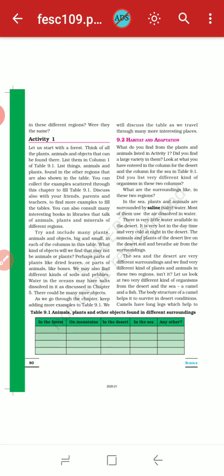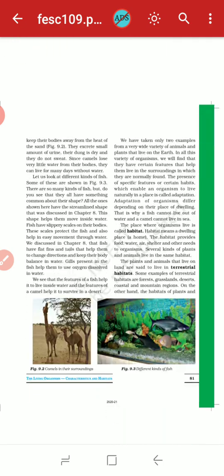As you know, the fish cannot live outside the water. Its body is made for living inside the water. This is nothing but adaptation, when we make ourselves suitable to live in any kind of surroundings. That is known as adaptation. The body structure of a camel and the body structure of a fish are different from each other.